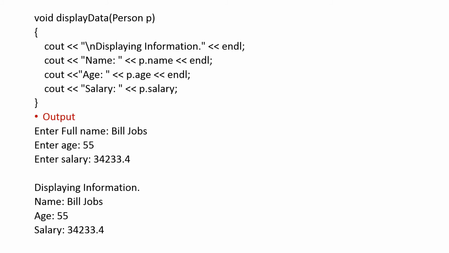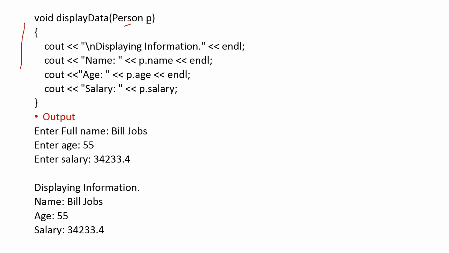Now the display function is given over here. Void displayData(person p). Person is the structure name and p is the object. Cout displaying the information, name, p.name, age, p.age and salary, p.salary. So this is how with the help of the function you can display the data.